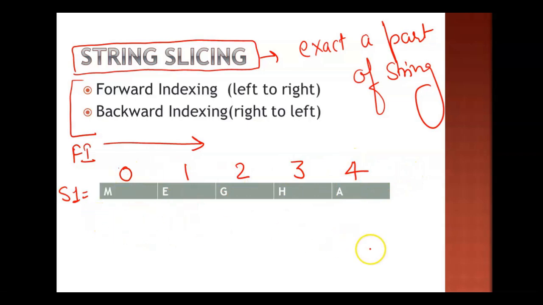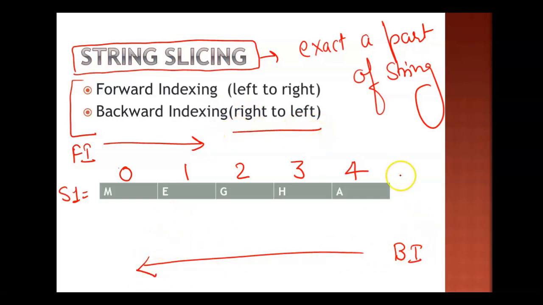Now if you go for the backward indexing, Bi is for backward indexing. It will work from right to left. Can you see it is written here, right to left? Okay, the starting value in case of backward indexing is -1, then -2, -3, -4, and -5.